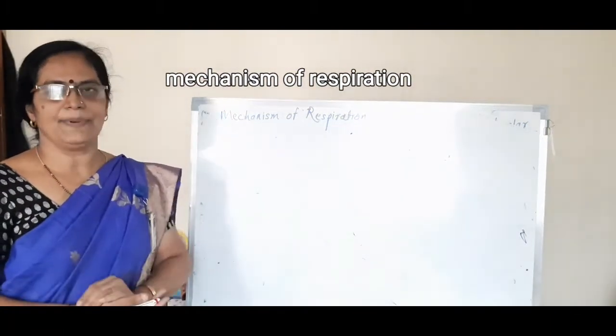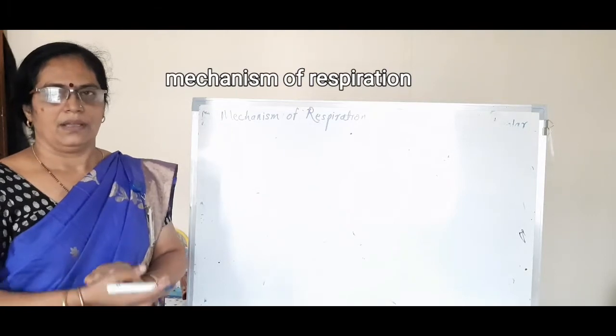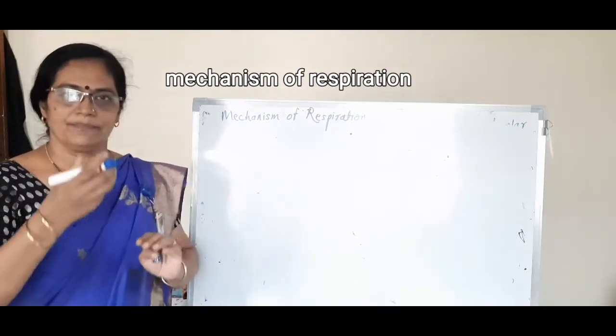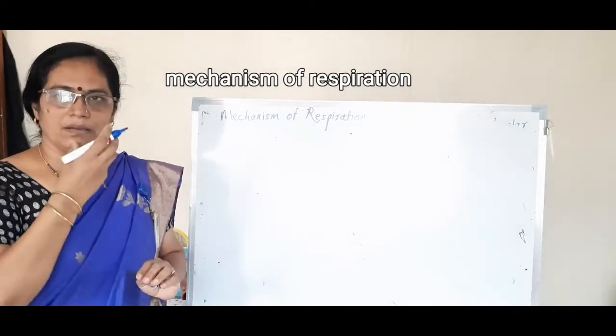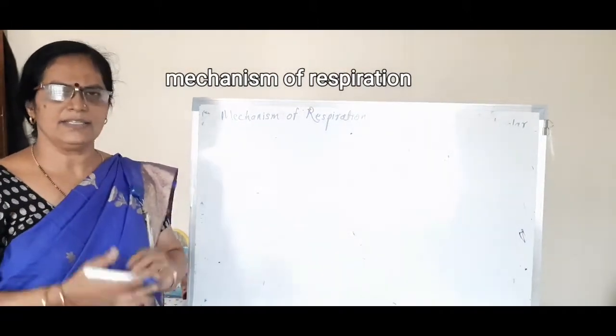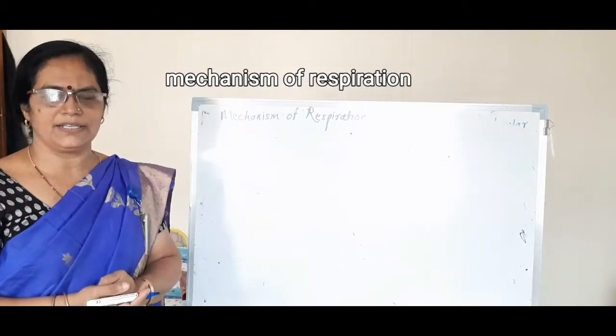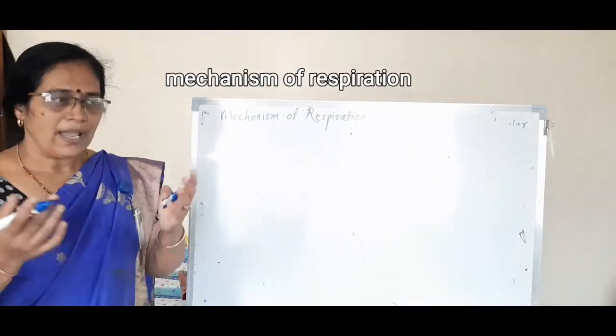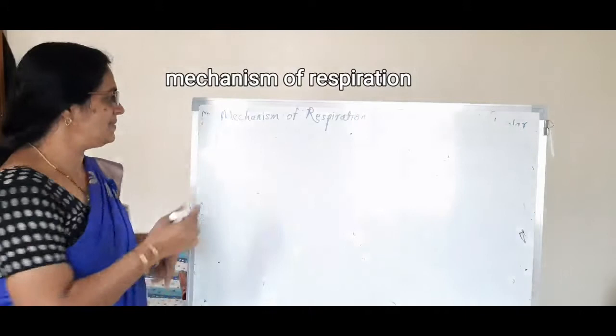We have seen the respiratory system: nose, nasal cavity, pharynx, larynx, lungs. These are the different organs in the respiratory system. But what is the mechanism of that respiratory system?